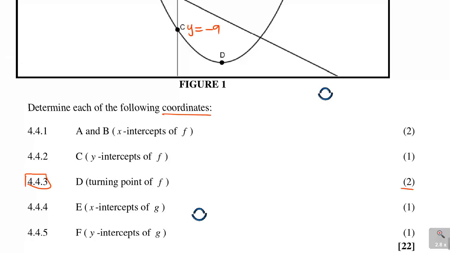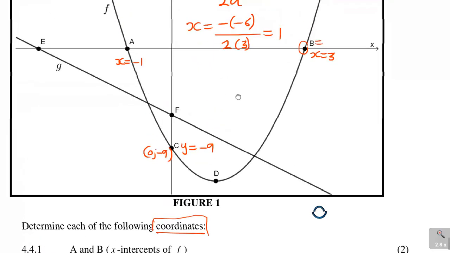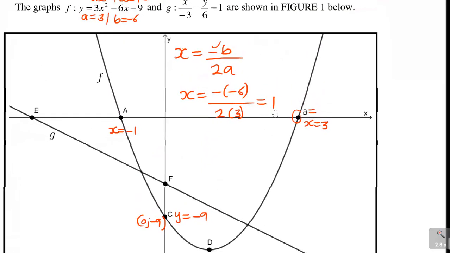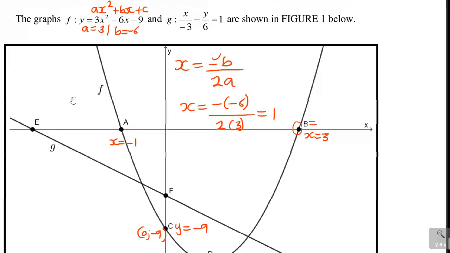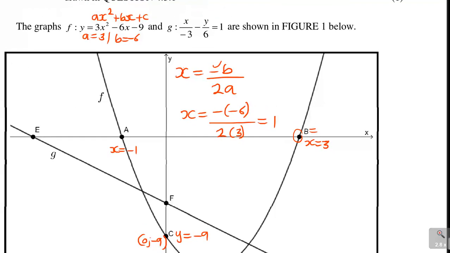Let me look at the question, it says D, the coordinates. Okay, so this question was actually looking for coordinates and I was not answering it right. So in this C, the coordinates of C are 0, minus 9, because you must give coordinates. In the first one, I found x of D is 1. So what you do, you go to the value of y.